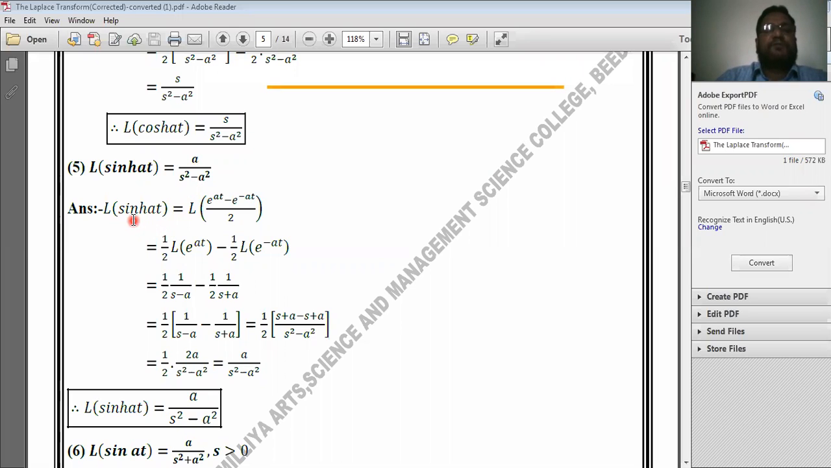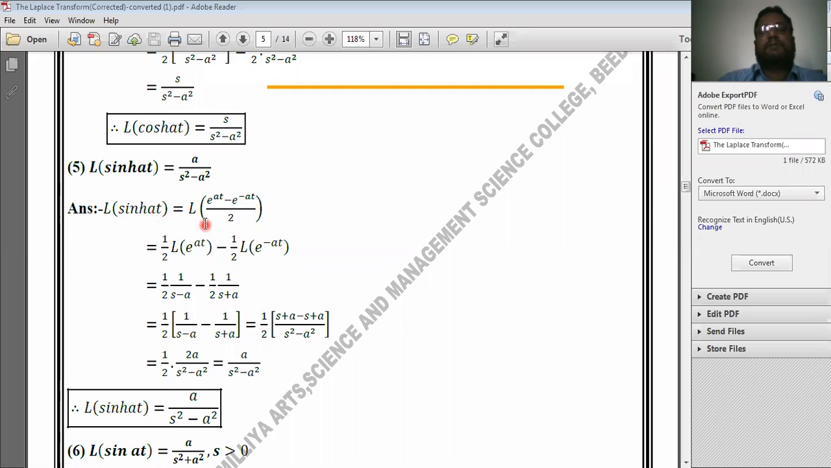Laplace transform of hyperbolic sine of at is equal to Laplace transform of, according to the definition of hyperbolic sine. You must know the definition of hyperbolic sine. Its value is e to the power at minus e to the power minus at divided by 2. According to the definition, hyperbolic sine of at is equal to e to the power at minus e to the power minus at divided by 2.